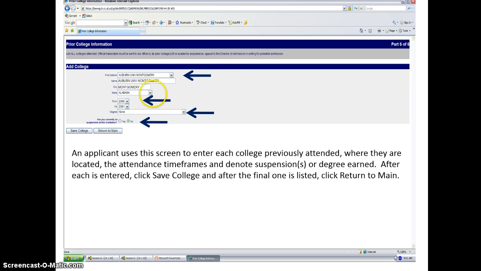Finally, if you've attended college somewhere before attending Lawson, you will fill out the prior college information. You will find your school, select its name, the city and state will appear, and you will indicate the years which you enrolled and whether or not you earned a degree. And if you are currently on academic suspension from the last college you attended, you will indicate this by clicking yes. Or if you're not on suspension, click no. Then click Save College. If you need to add more than one, you will simply repeat the process, click Save College here, and after you're finished, click Return to Main.